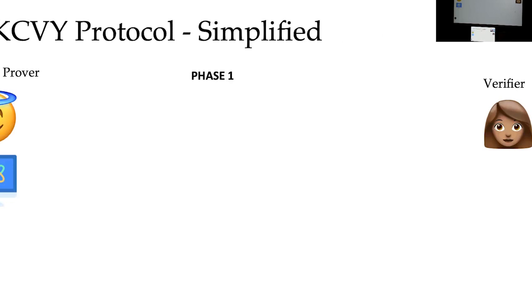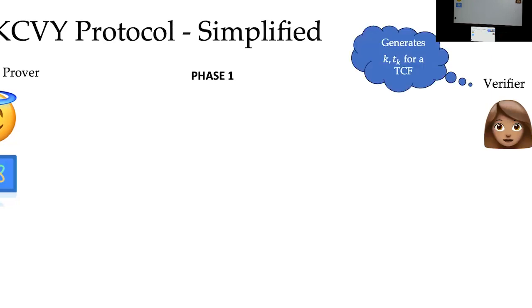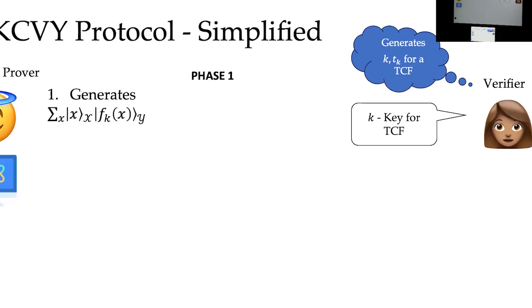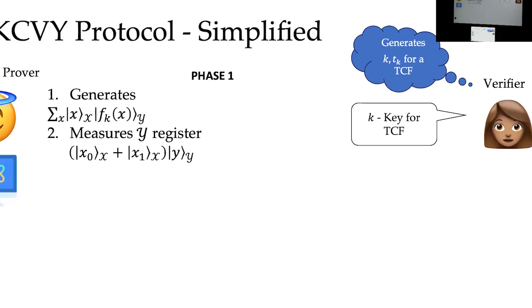Okay, so to explain how this protocol works, I will explain it from the perspective of the honest prover. In phase 1, the verifier generates a key and a trapdoor to the trapdoor claw-free function. Then she sends the key to the prover. He generates a superposition. He measures the Y register, collapsing the superposition to some claw, and he sends y to the verifier. He can now throw away y as it is not used anymore in the protocol.